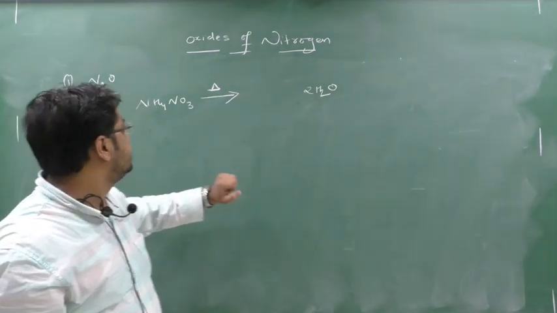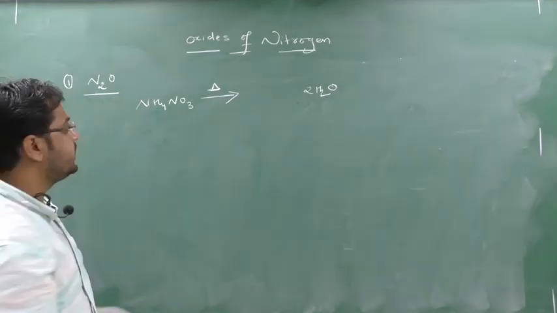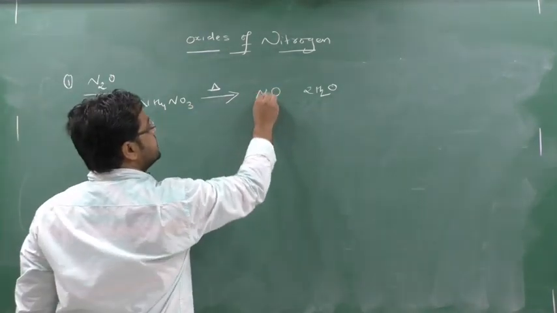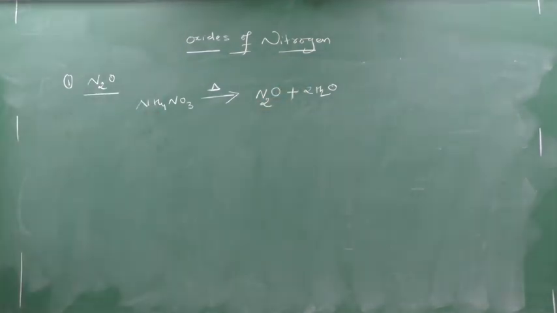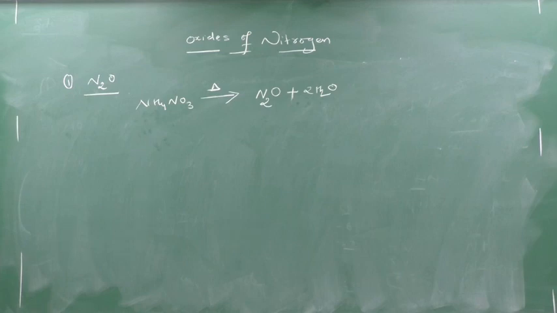So see here, 4 hydrogen, and out of 3 oxygen I have removed 2 oxygen. So how many oxygen are remaining? 1 oxygen is remaining. Now how many nitrogen are there? 2 nitrogen. So this is the preparation. In this way remember the preparation. So this first preparation is of nitrous oxide. You decompose the NH4NO3 by heating it, and you get N2O and 2H2O.